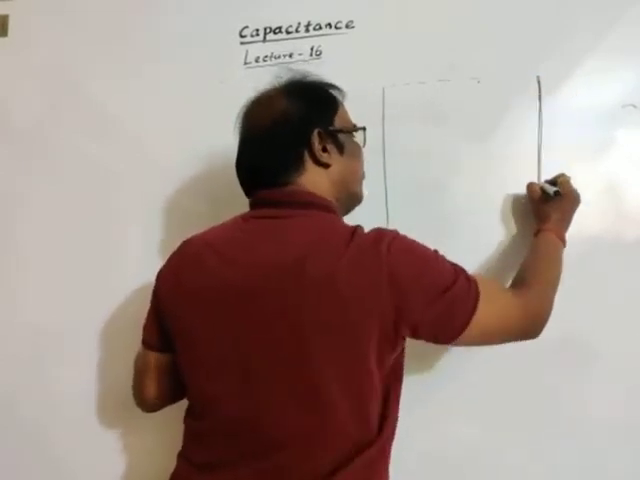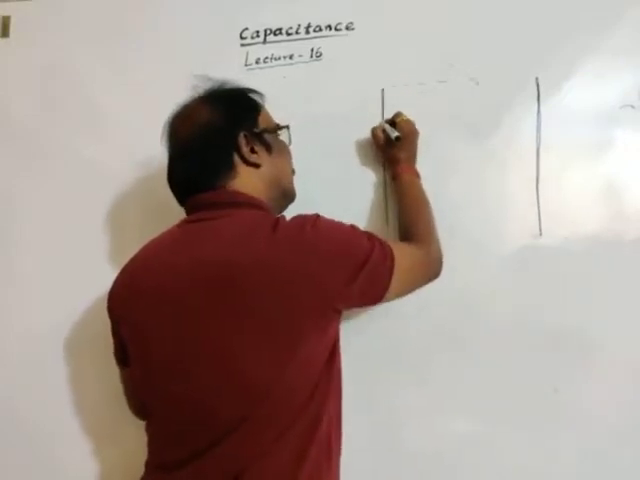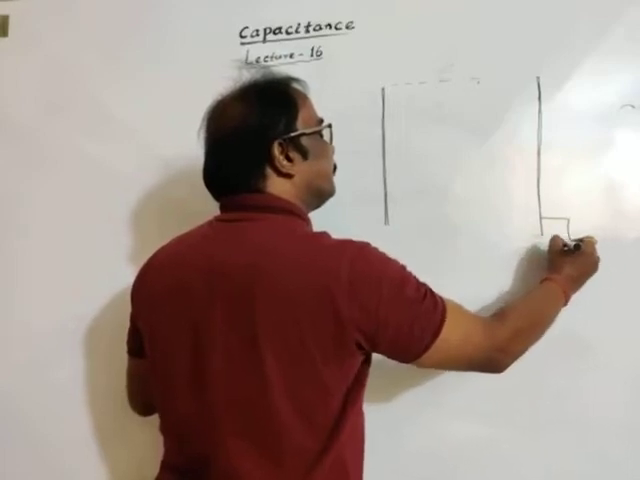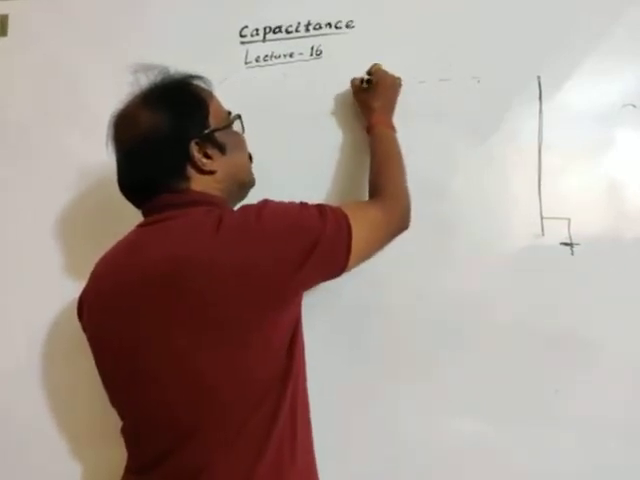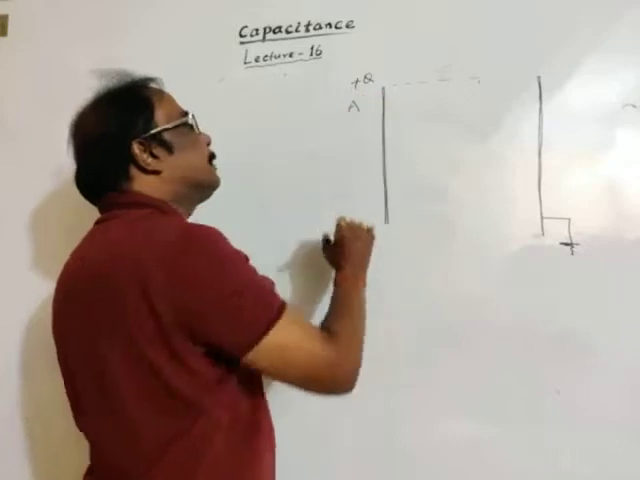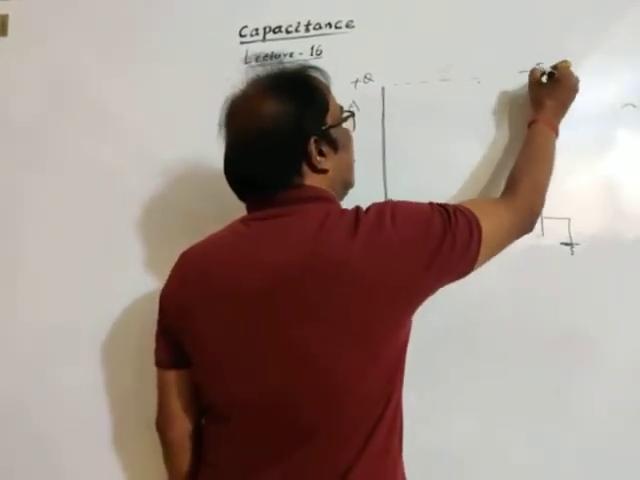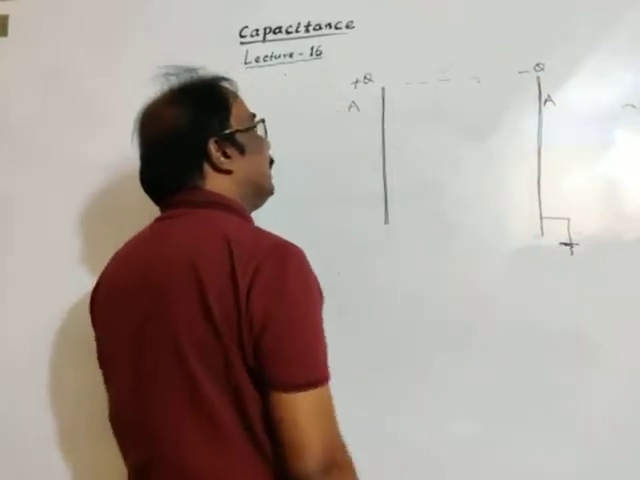This is a metallic plate and this is a metallic plate. This is the earthed plate. Charge given to this plate is Q. The surface area of this plate is A. So the induced opposite charge is minus Q, and again the surface area is A.